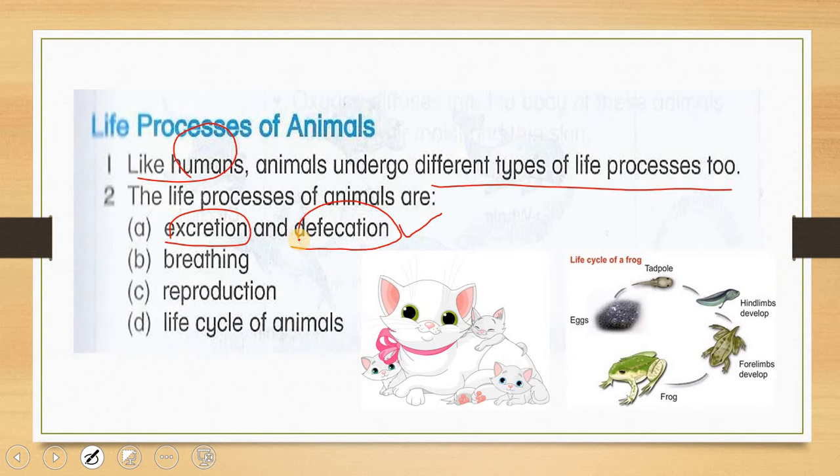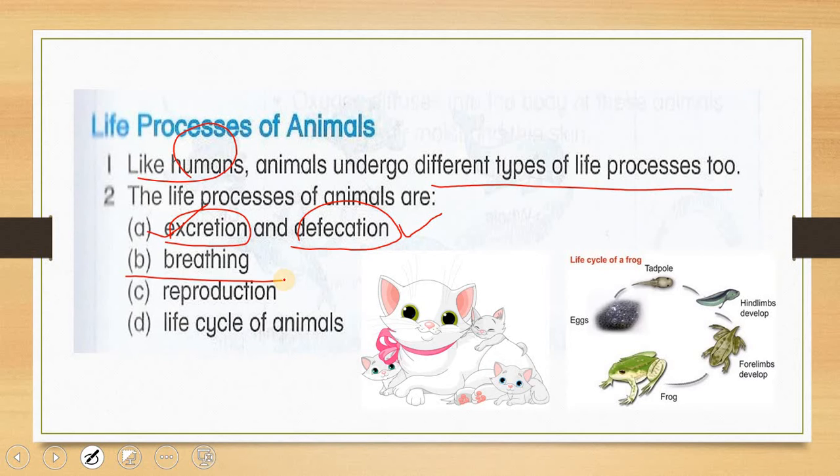And excretion means they breathe. For example, in excretion, they produce carbon dioxide. So what they excrete from their lungs is carbon dioxide. They also breathe like human beings.